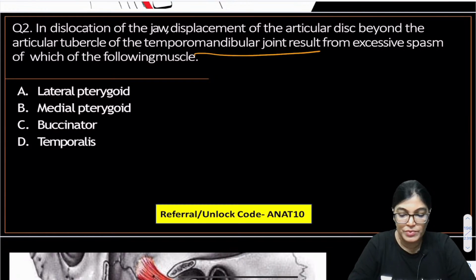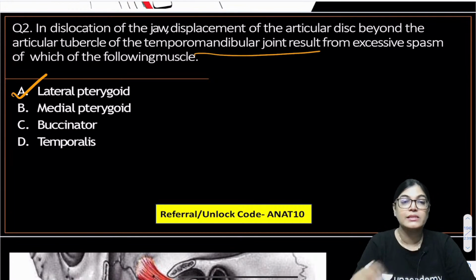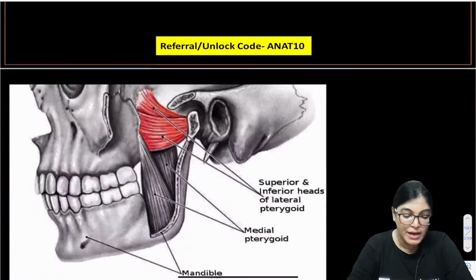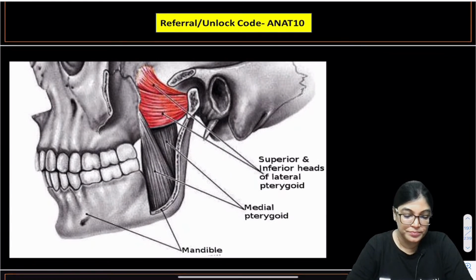So here the correct option is lateral pterygoid muscle. Why is lateral pterygoid muscle the correct answer? Because if we see the origin and insertion, we can clearly demarcate that lateral pterygoid muscle is inserting into the articular disc and the fibrous capsule of TM joint. Let me show you this diagram.